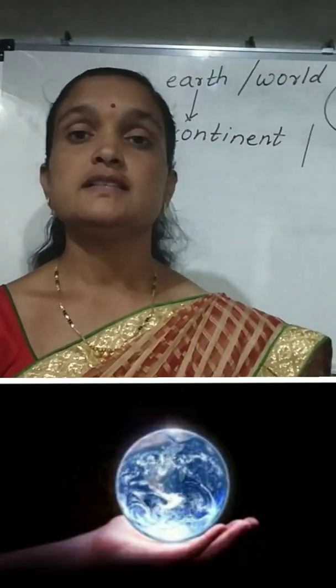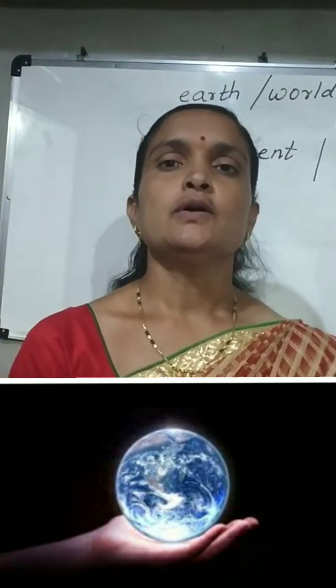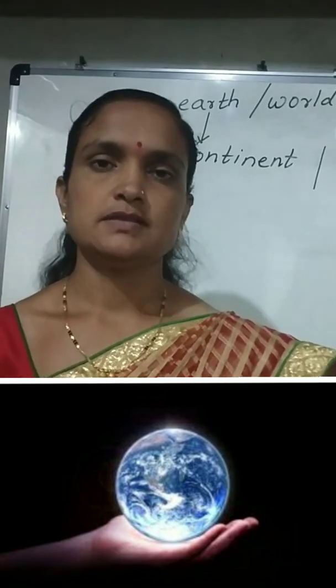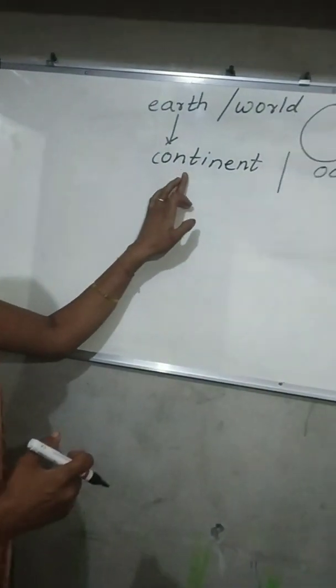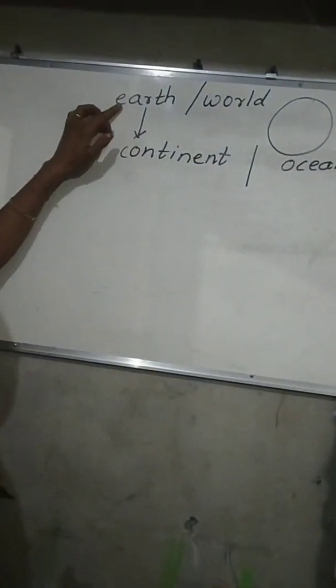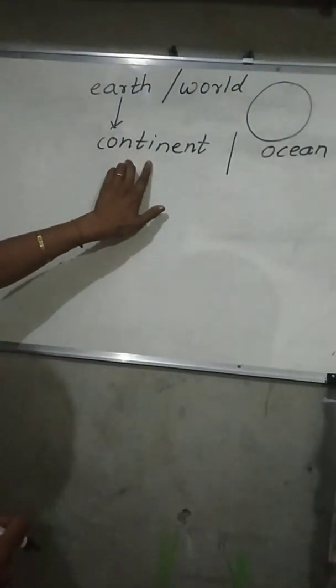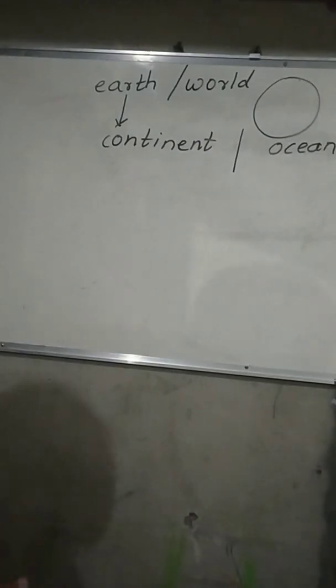Children, the earth is also called the world. So the part of the earth where there is land is called a continent, and the part of the earth where there is salt water is called an ocean. Once again, give attention. The part of the earth where there is land is called a continent.